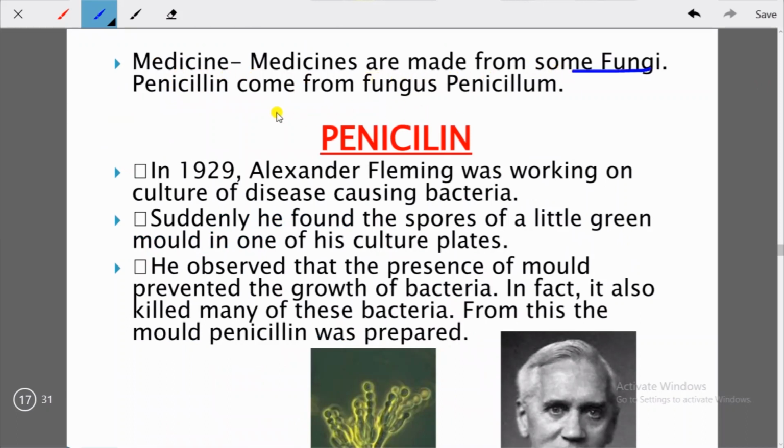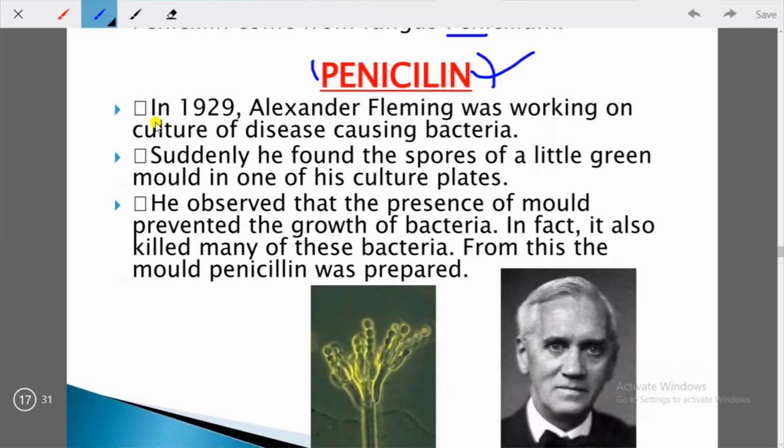Penicillin comes from the fungus Penicillium. So you see, this is very important for you to know what penicillin is, what it does, and where it is coming from. So let's understand it, students. In 1929, Alexander Fleming, this person is Alexander Fleming. In 1929, Alexander Fleming was working on culture of disease causing bacteria, the bacteria that cause disease. He was working on that project.